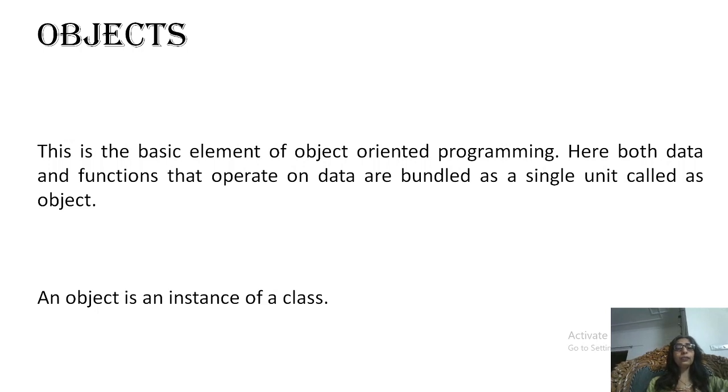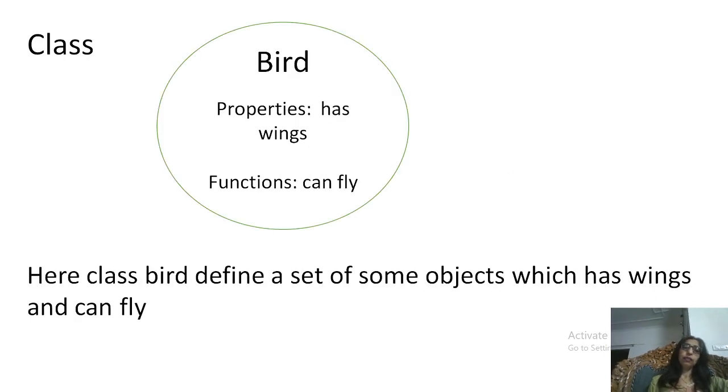to store their data members, their variables. That's why they are known as the basic element of object oriented programming. And here both data and functions are bundled together. So we can say an object is an instance of a class.